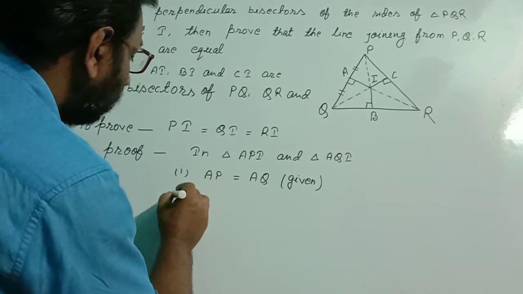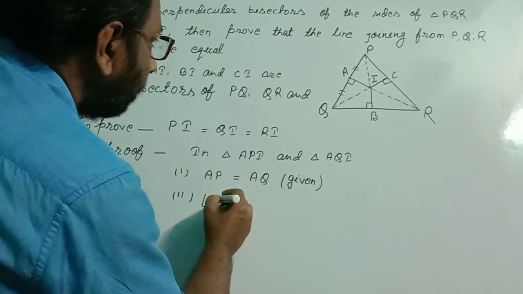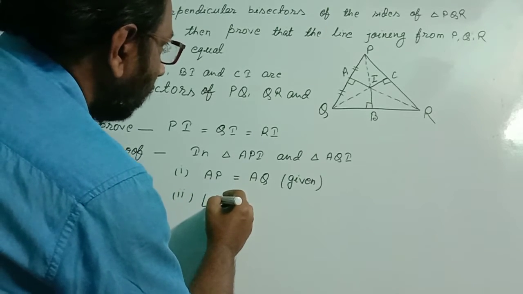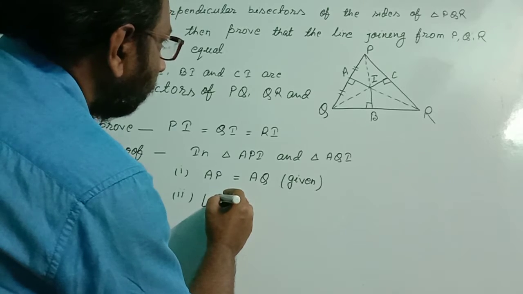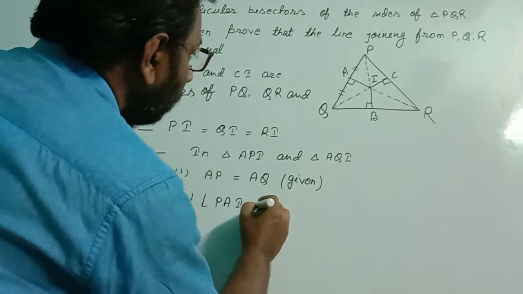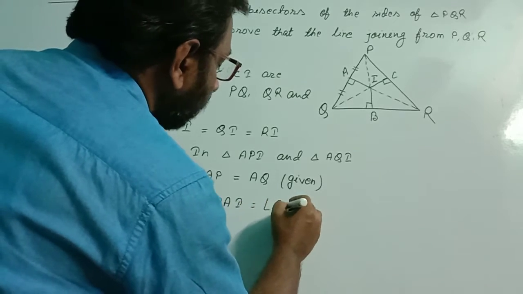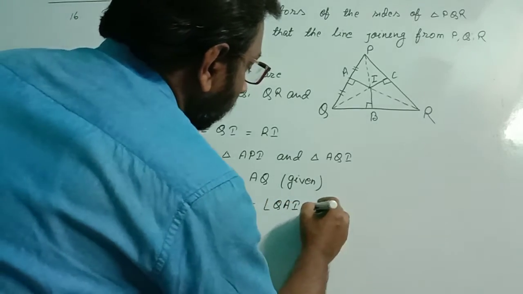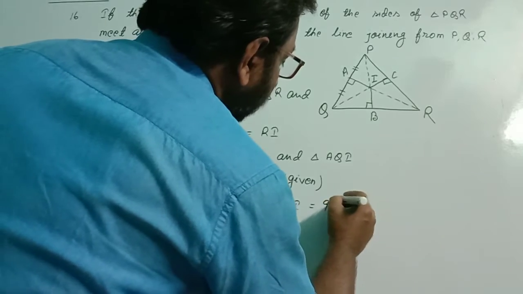Second, angle QAI equal to angle PAI equal to 90 degrees.